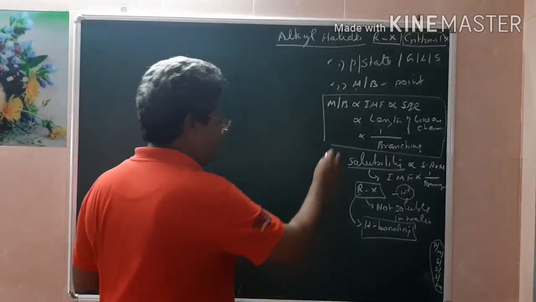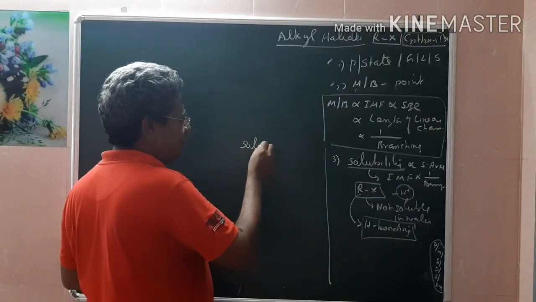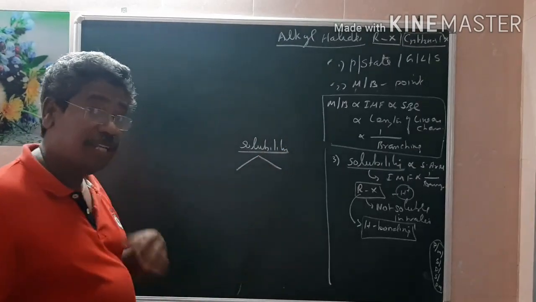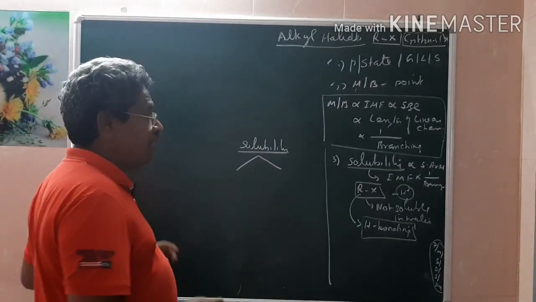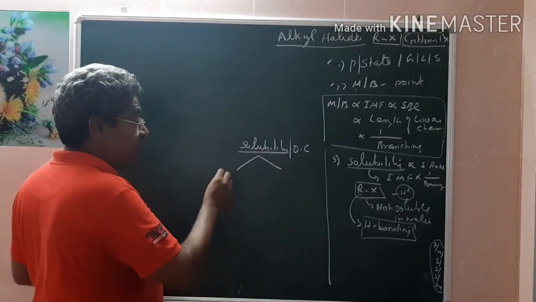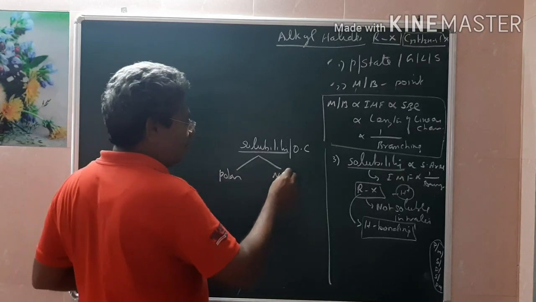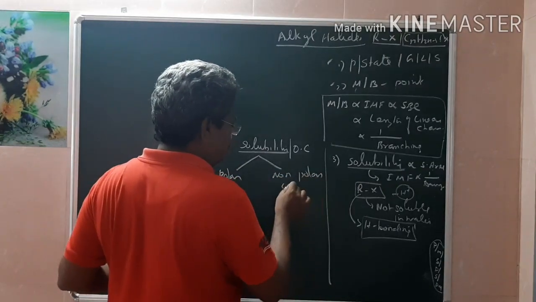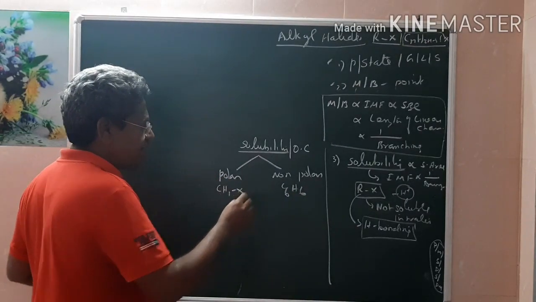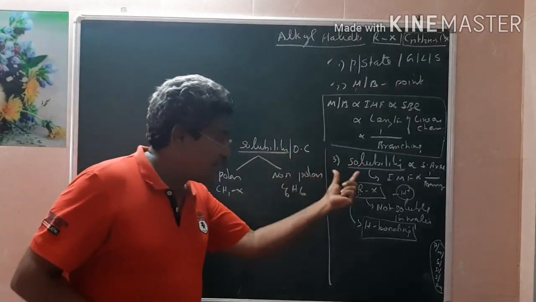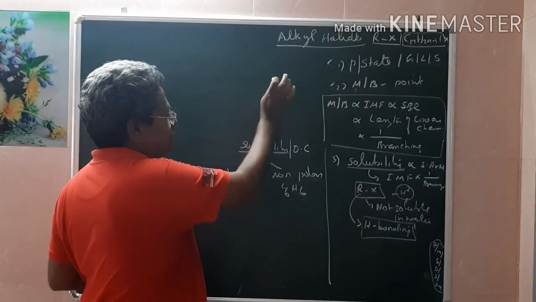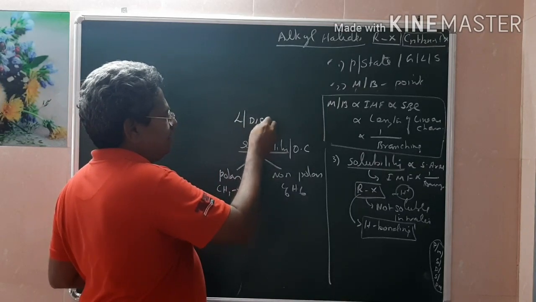Then next, any solubility, if it is not ready to dissolve in water, means there are two things. Therefore they can dissolve in organic compounds. Hence, if it can dissolve in organic compounds, organic compounds again are classed into two types. One is polar compound, another is non-polar compound. Non-polar, for example C6H6; polar, for example CH3X. Therefore, if the alkyl halide is polar, any polar compound dissolves in polar. Like dissolves in like.